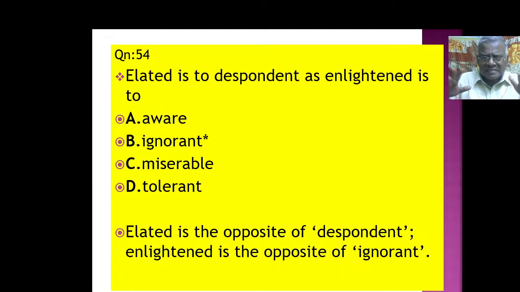Despondent is depressed, so elated is the opposite of despondent. Enlightened is the opposite of ignorant. Okay, that is how we have to say. Elated, despondent. Elated is the high spirit, despondent ஒரு மாதிரி depressed-ஆ இருக்குது. Opposite words இங்கே கொடுத்துருக்கு. Elated opposite word is despondent.